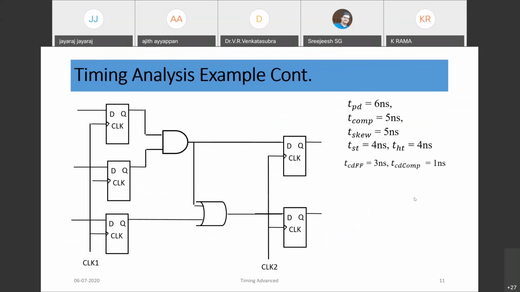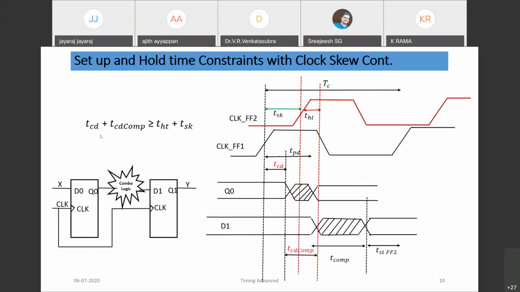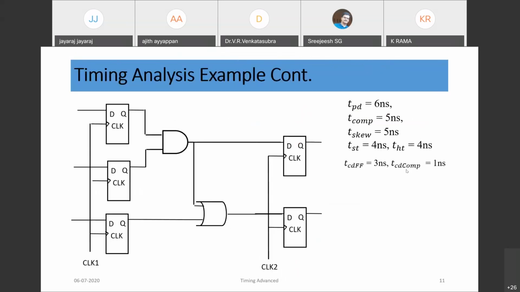So similarly, you can analyze the timing path, timing constraints, hold time and setup time constraint with the skew. Hold time constraint: TCD plus T combo should be greater than T hold plus T skew. If you consider this circuit, TCD of the flop is say 3 nanoseconds and T combo is 1 nanosecond, so 4 nanoseconds. And now because of the skew, what is happening? T hold plus T skew is 9 nanoseconds, but here it is 4 nanoseconds.